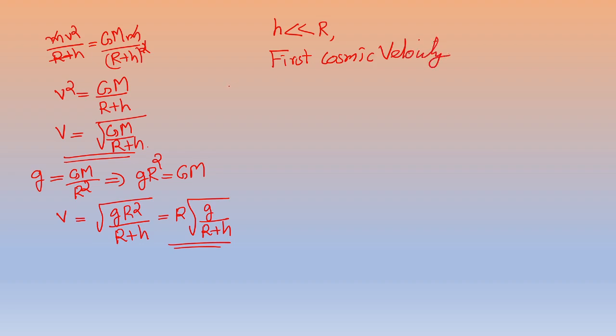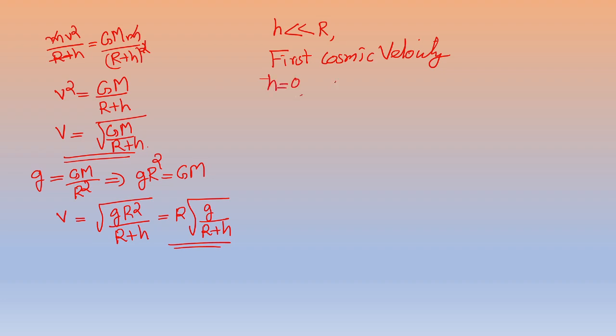Now we can obtain the expression for the first cosmic velocity from the above equations by putting h equal to 0.